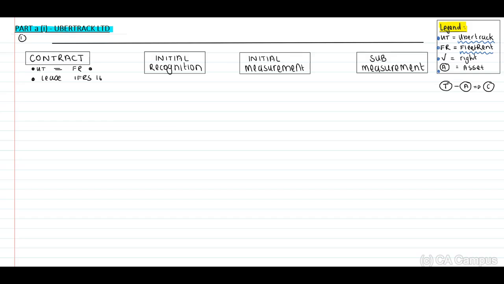Right, now once we have concluded that this is a lease, we need to move on to our initial recognition, which will be our debit, credit. We need to move on to our initial measurement, our calculation in terms of our accounts that we will debit or credit, and then in terms of our subsequent measurement, what will the amounts be? How do we determine the amounts that should be included? Focus on our statement of financial position. Remember, the requirement stated that we need to discuss this in terms of the statement of financial position. Right, therefore, first step, identify, is this contract a lease?